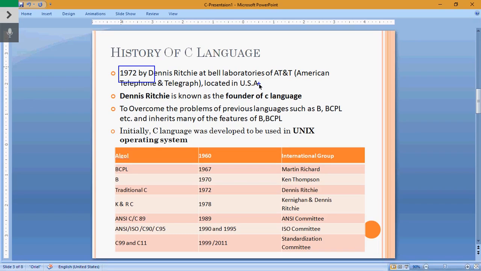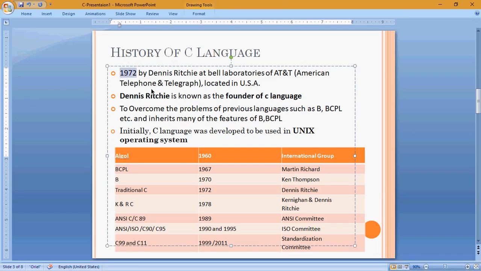If you take C language, some languages existed before it. With the help of those languages, by taking references from them, they launched the C programming language. C was first introduced in the year 1972 by the scientist Dennis Ritchie at Bell Laboratories. AT&T is a corporation name, American Telephone and Telegraph Corporation, located in the US.